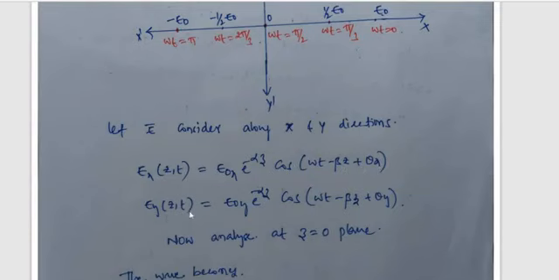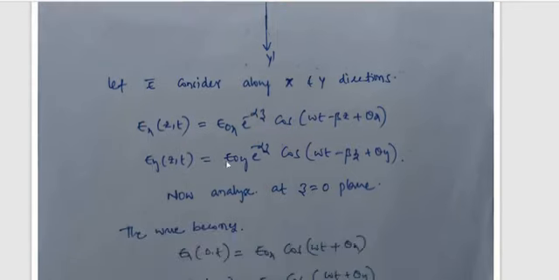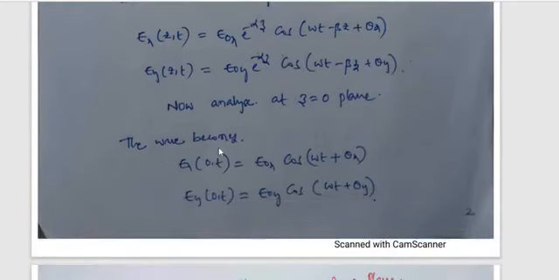And Ey of z comma t, I am taking Ex as a function of z comma t, Ey as a function of z comma t, is E naught y e power minus alpha z cos of omega t minus beta z plus theta y. Now at the z is equal to 0 plane, the waves become Ex of 0 comma t is equal to E naught x cos of omega t plus theta x, Ey of 0 comma t is equal to E naught y cos of omega t plus theta y.